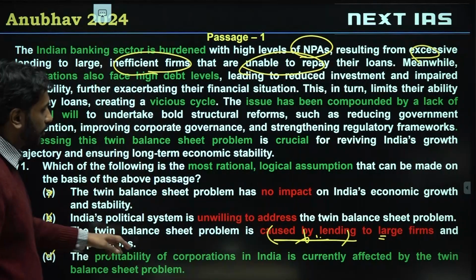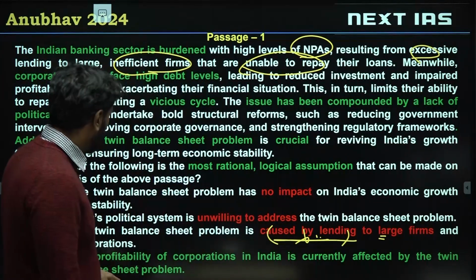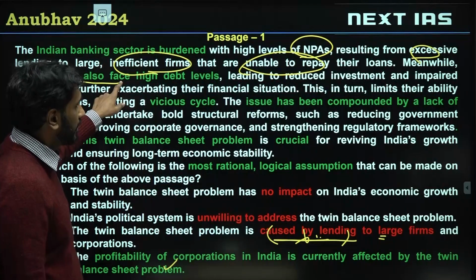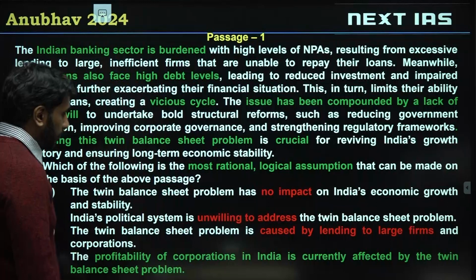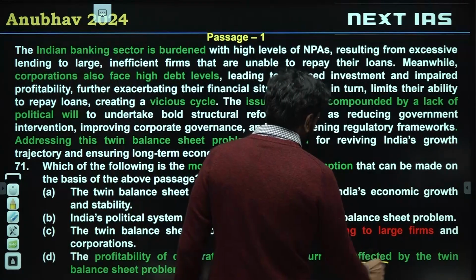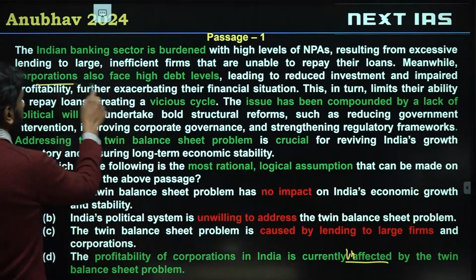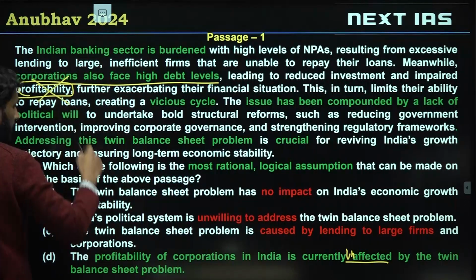D is the correct choice. The profitability of corporations in India is currently affected by the twin balance sheet problem, because we are told corporations also face high debt levels. This is true. If I said the profitability of corporations in India is currently unaffected, then corporations face high debt levels, which affects their profitability, would stop making sense.